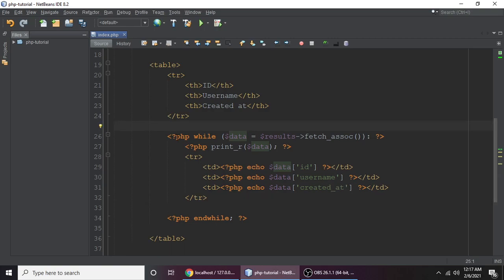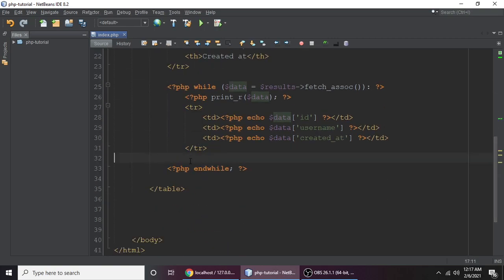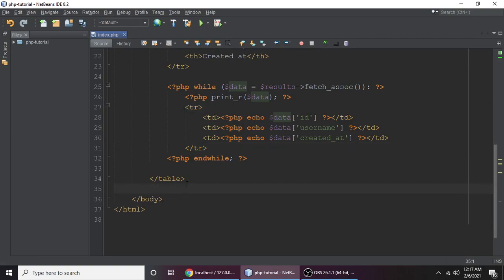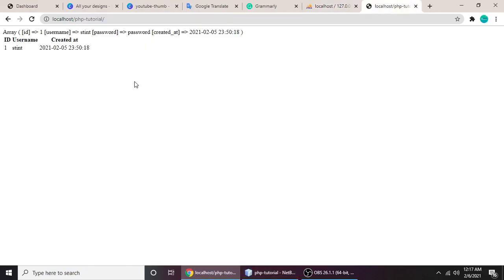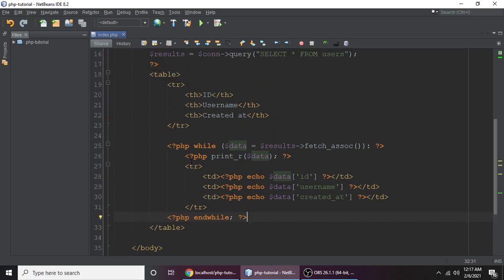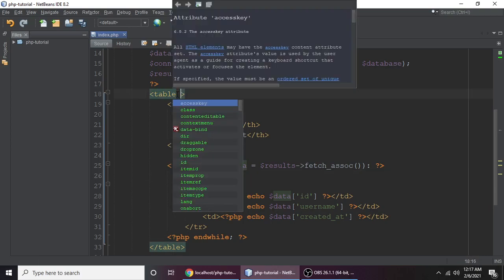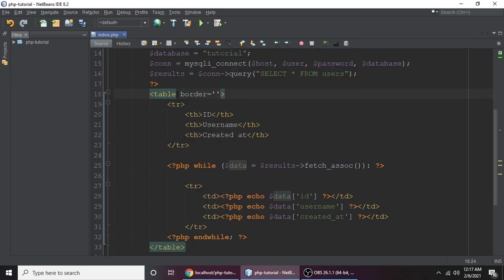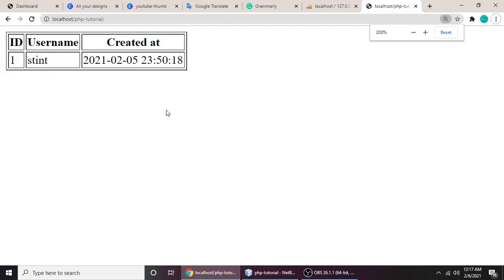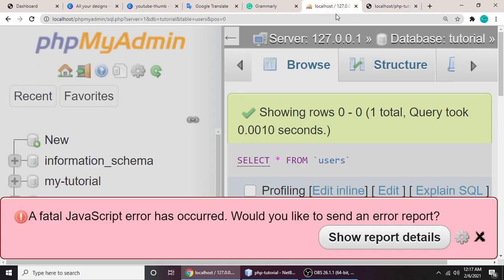Let's remove this unnecessary space, control S to save, and when you refresh it will show the sample data, right? So let's remove this one and put a table border, and the border is just one. I'm not putting in CSS, just putting border one, it's not CSS. Okay, so let's zoom in so you can see.